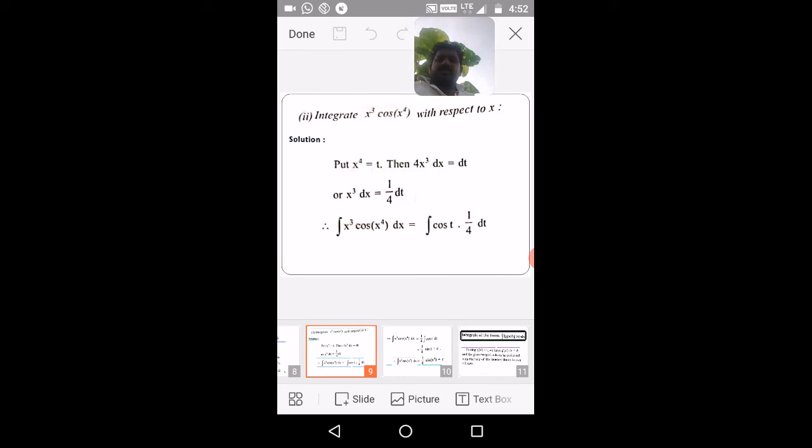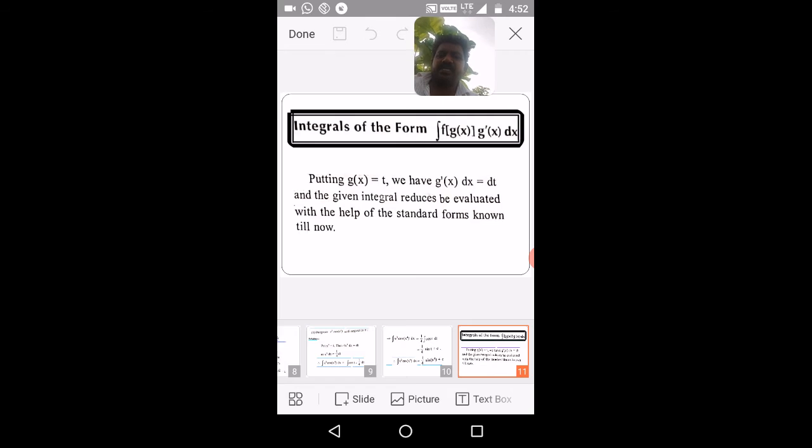So that is also one basic method to follow in this substitution method. Okay, so like this you may proceed with these questions to evaluate the integrals.